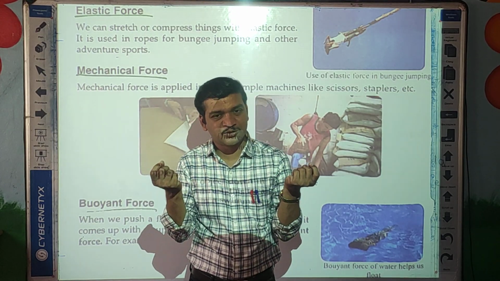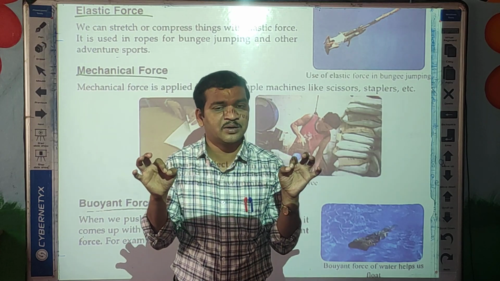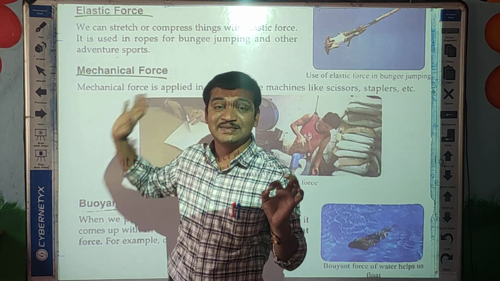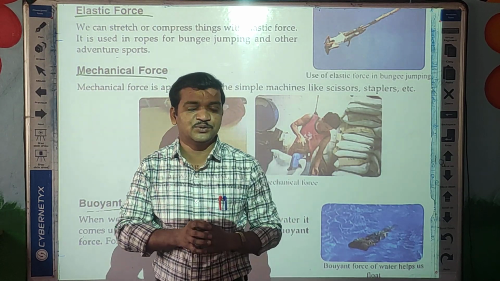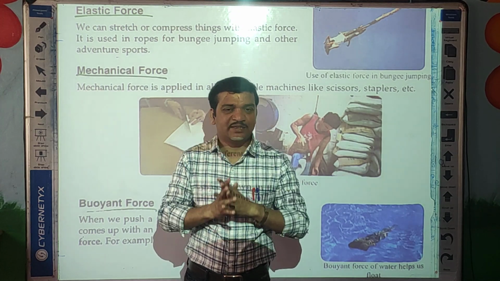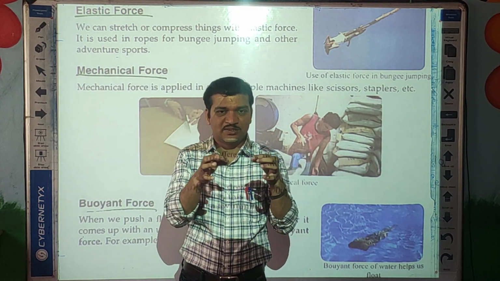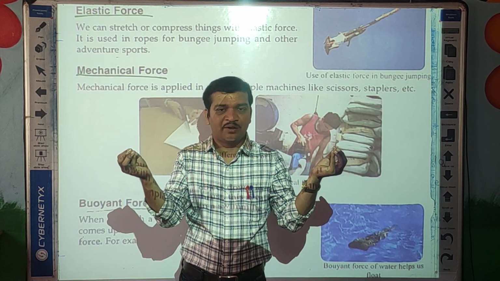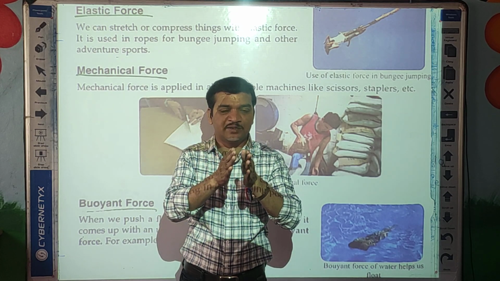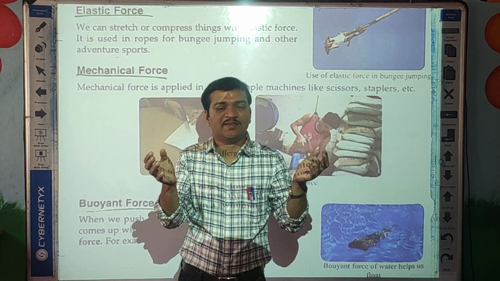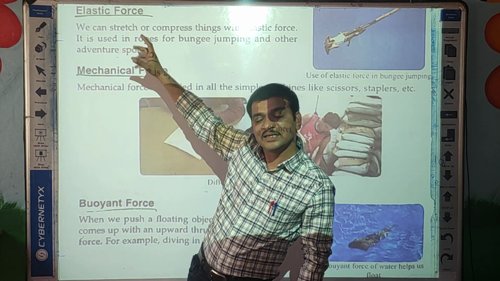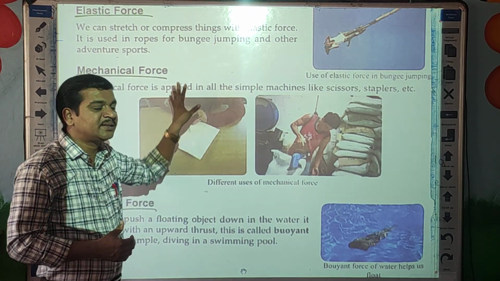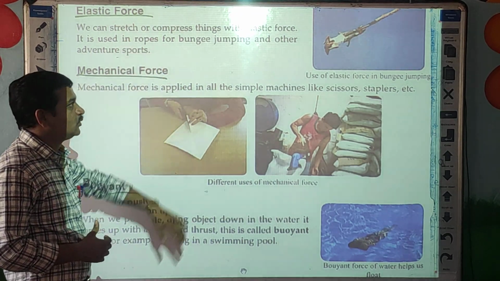Do you know a rubber band also has one force, that is called the elastic force? If you want to check this elastic force, just take one rubber band and stretch it. What happens? The rubber band becomes thin, and when you leave it, it again comes to its original place. So this is called contraction and relaxation. The contraction and relaxation is because of only the elastic nature, that is called the elastic force.